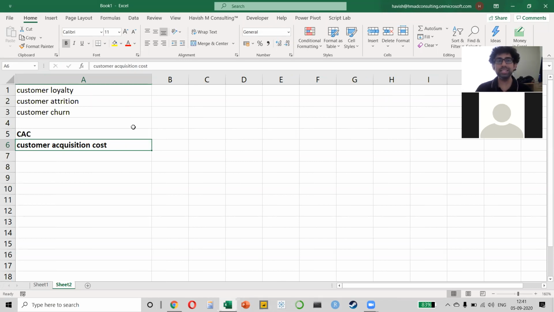As a business, we always say that retaining a customer is much, much cheaper than acquiring a new customer, obviously, right? Some industries say that this is 7 times. For example, if I want to retain an existing customer and make him loyal, I have to spend X amount. But if I have to acquire a new customer, it will take me 7X, right? Now let us understand from an analytical perspective how we do it on Excel, and then I will tell you how to do it on Power BI, right?